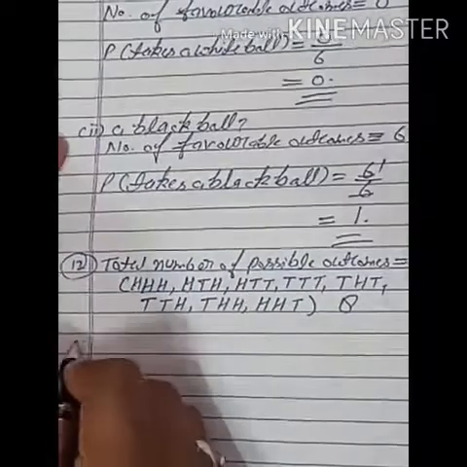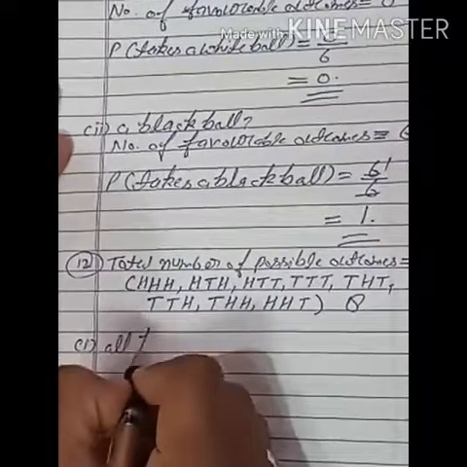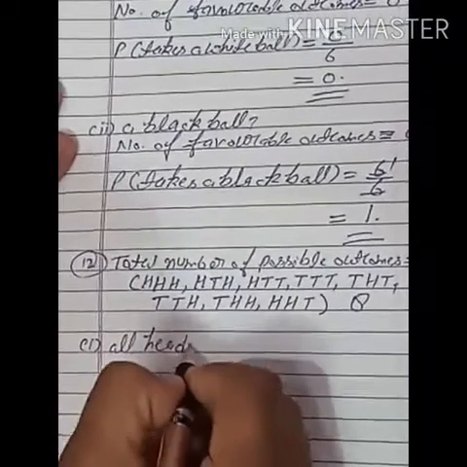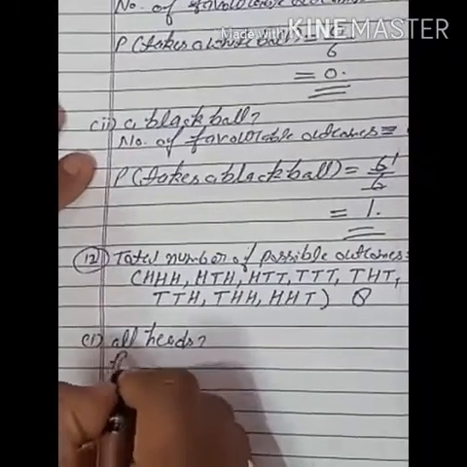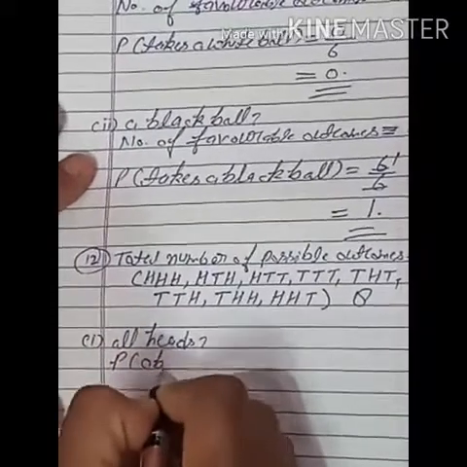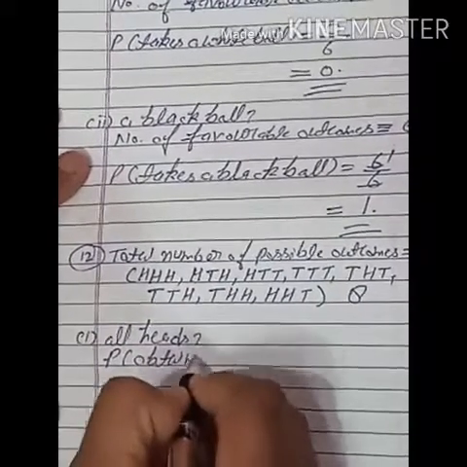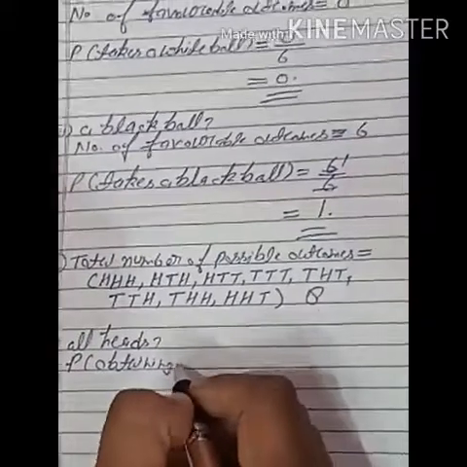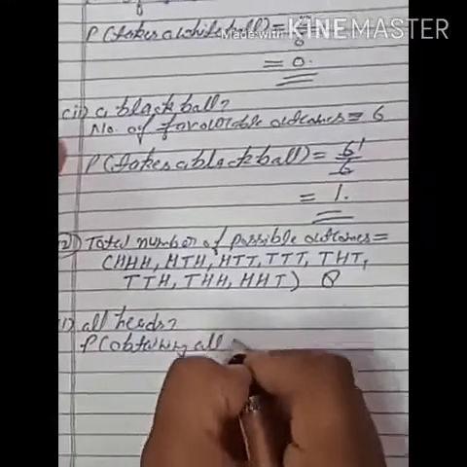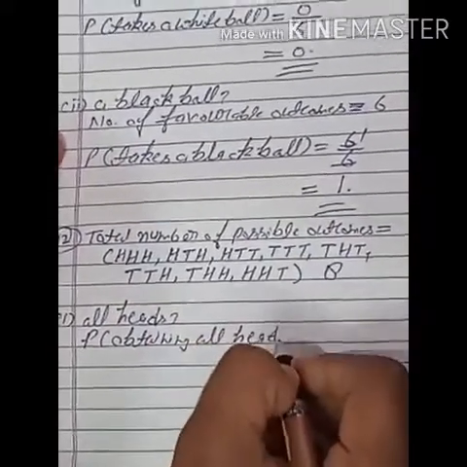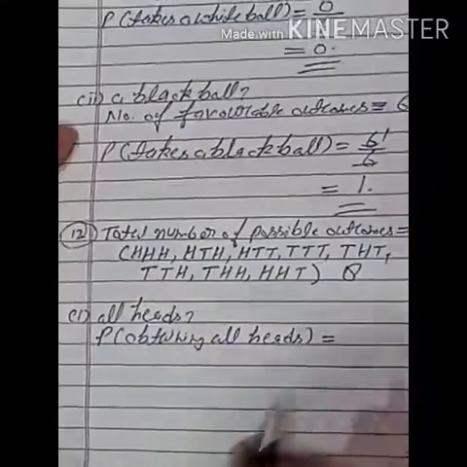So first part is all heads. So probability of obtaining all heads is equal to number of favorable outcomes.